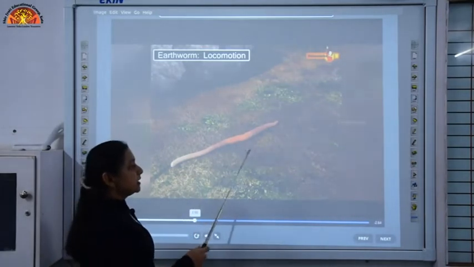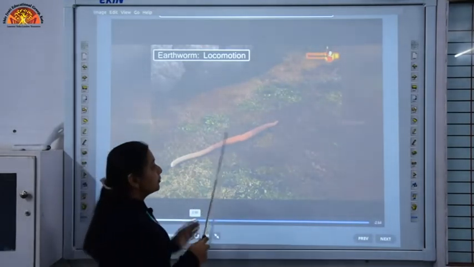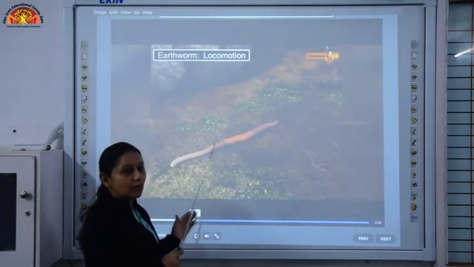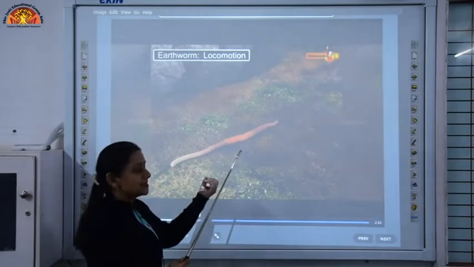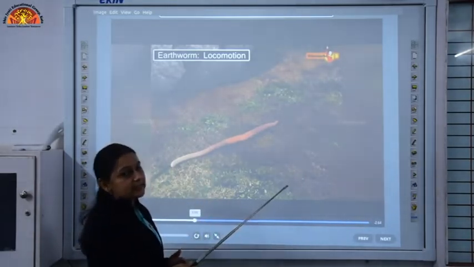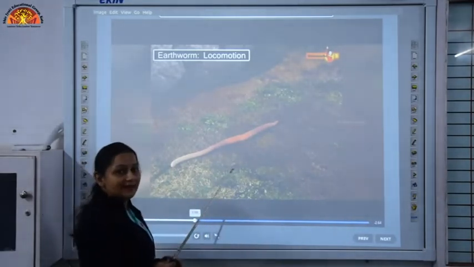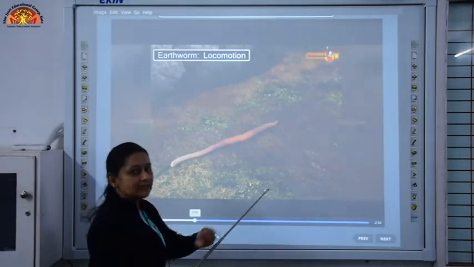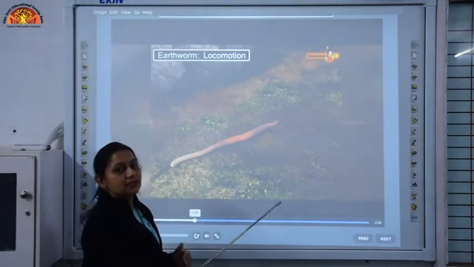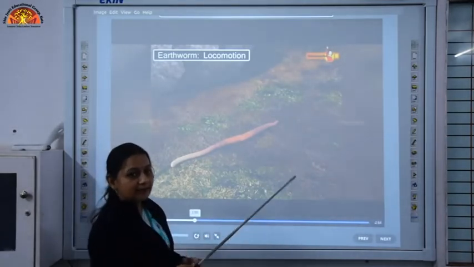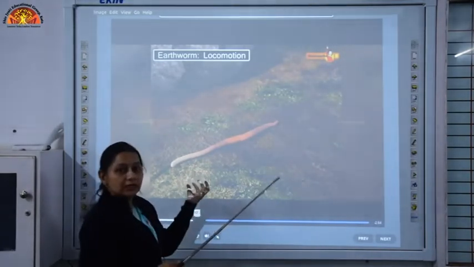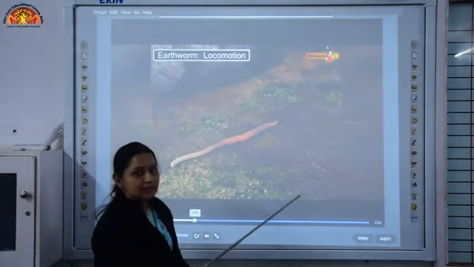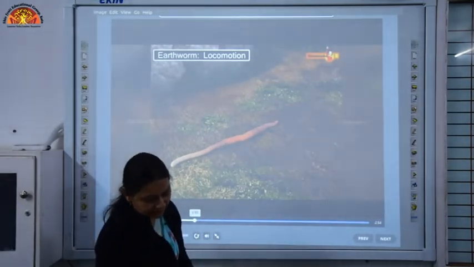As you can see, there is this repeated contraction and relaxation in the body. It shortens and extends, and this repeated contraction and extension of the body produces movement in the body of the earthworm.